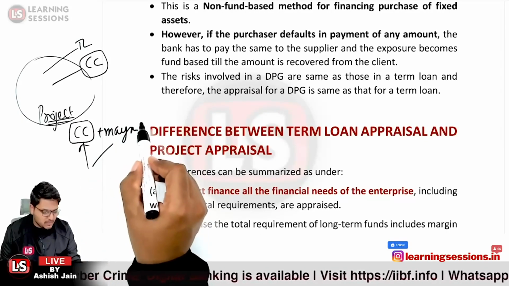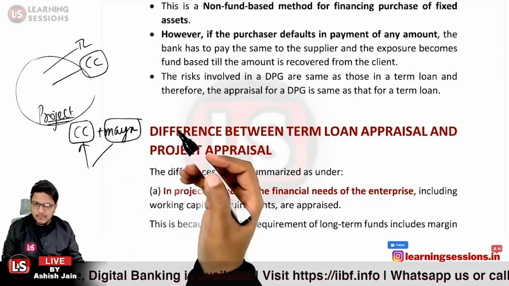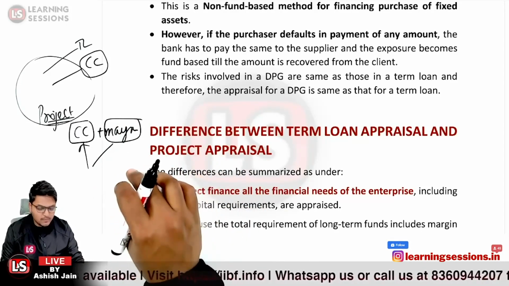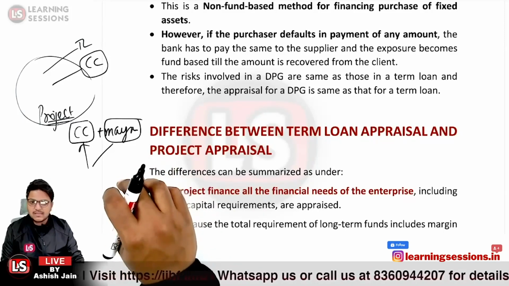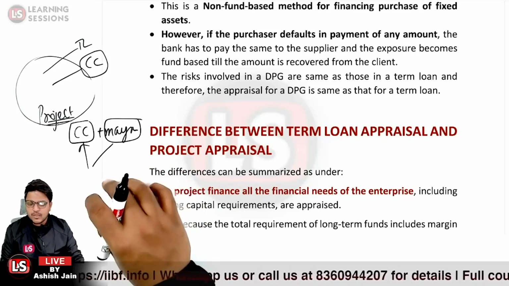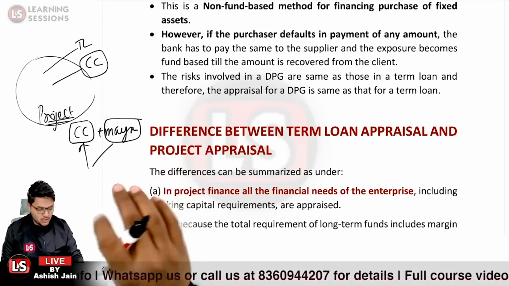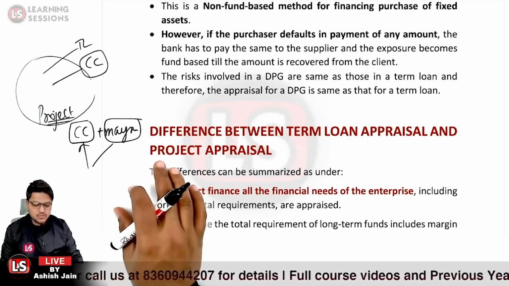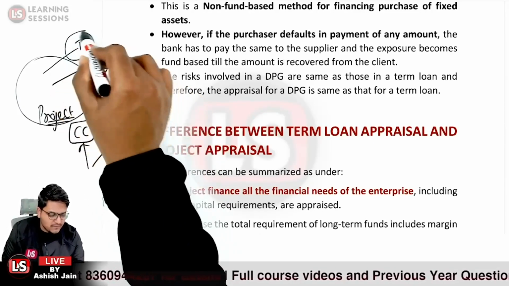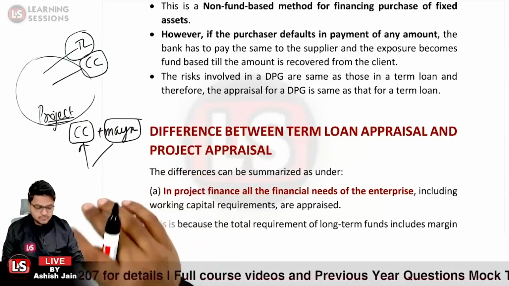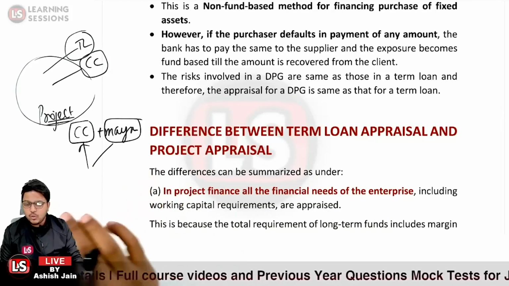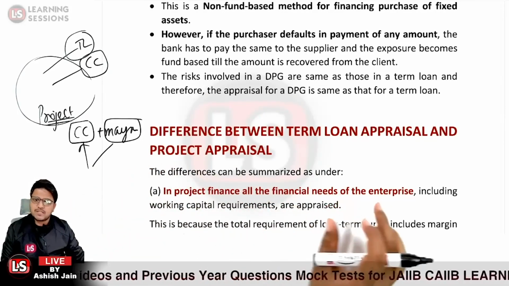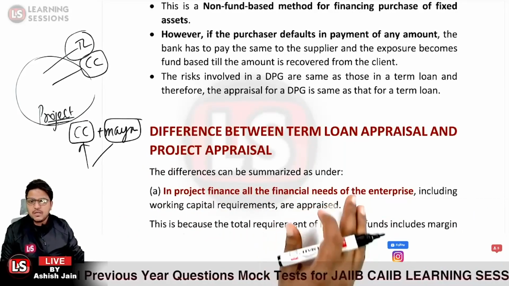Now margin is contributed either by way of new capital from the investors or promoters, or it may be the case that the margin will come from long-term sources. If the margin comes from long-term sources, the term loan will have an additional point to look into. That particular point is considered in case of project finance, but not in the case of term loan appraisal.